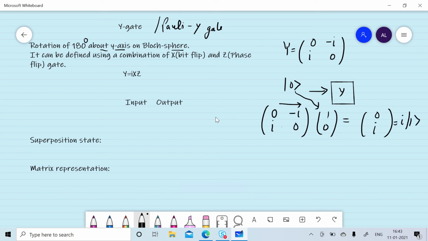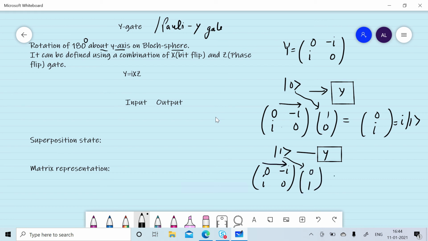If we give a qubit in one state to the Y gate, state 1 can be represented by [0 1], and we will get [-i 0], that is nothing but minus i in 0 state.